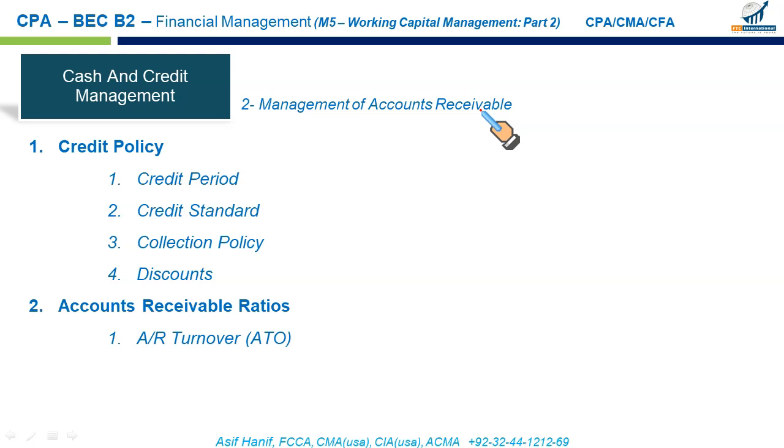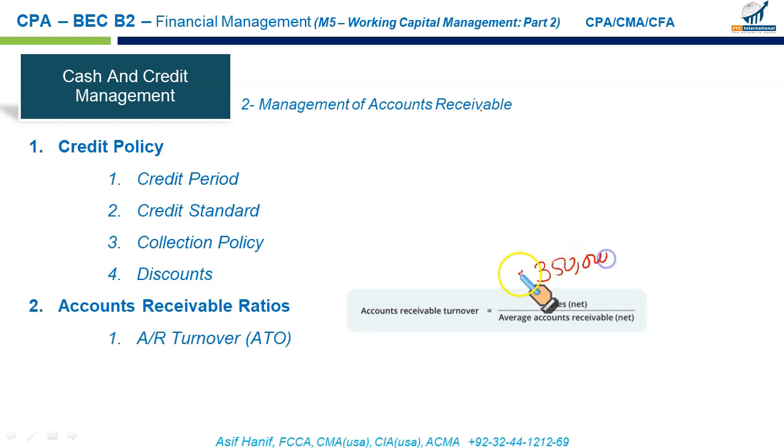First is the account receivable turnover. And this is calculated using this formula. Let's say your annual sale is $350,000. Ideally, you should have the net credit sales, but you can take net sales if credit sales isn't given. And let's say your average receivables are $75,000.